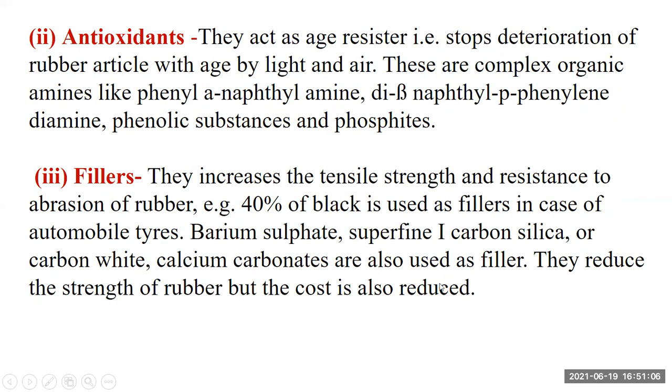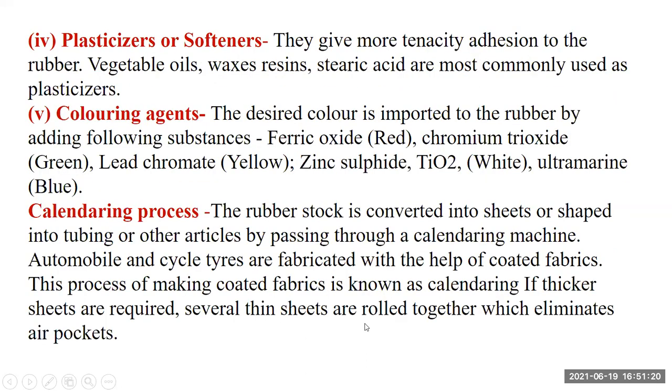They reduce the strength of rubber, but the cost is also reduced. So these fillers are added for reduction of cost.